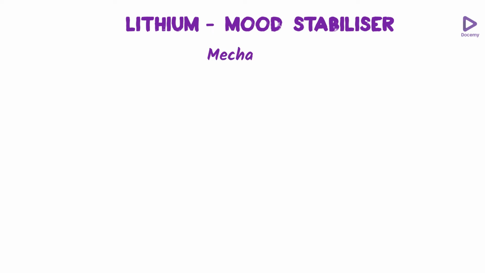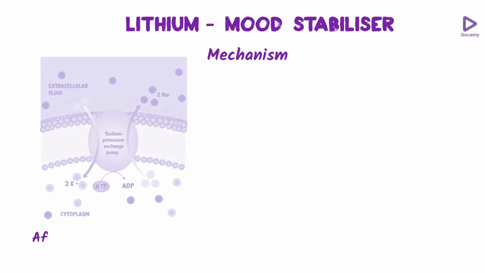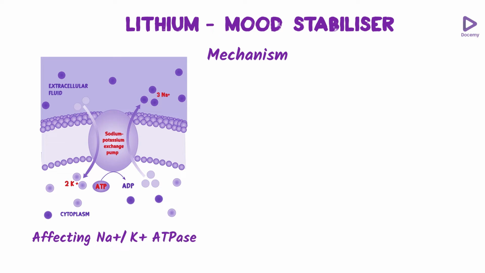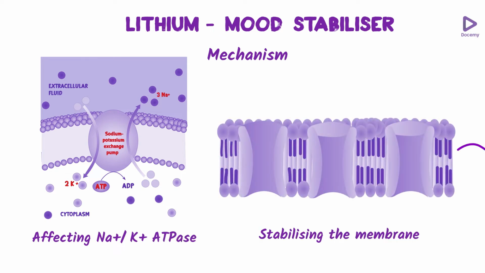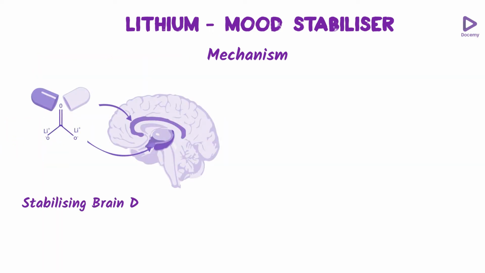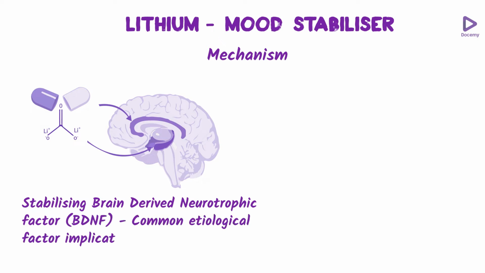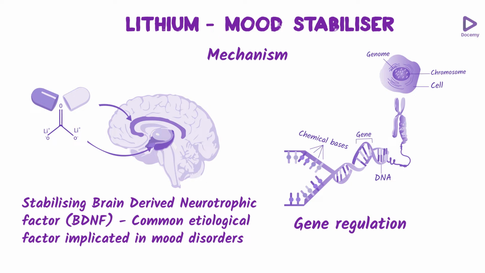Lithium, as you all know, is a mood stabilizer. It has varied mechanisms of action, starting from affecting the sodium potassium ATPase, stabilizing the membrane, and also stabilizing the brain derived neurotrophic factor, which is one of the most common etiological factors implicated in mood disorders, and also affecting gene regulation.